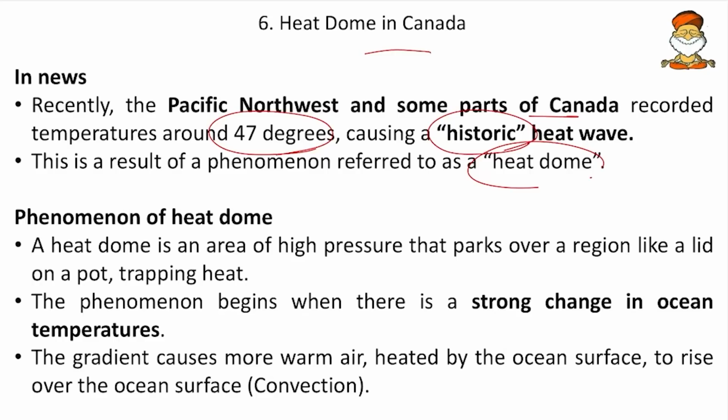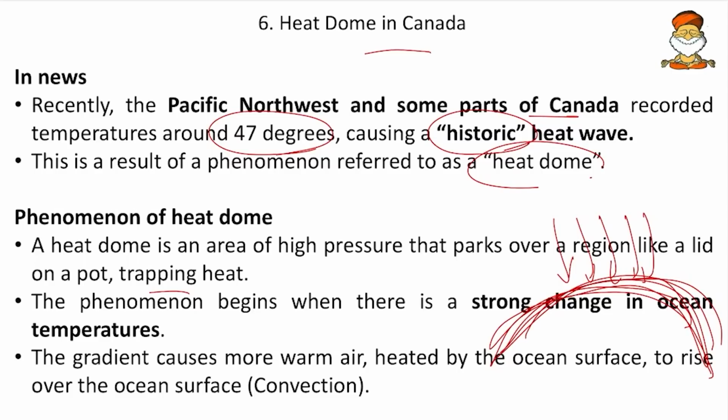A heat dome is an area of high pressure that passes over a region like a lid on a pot. So here there will be a high pressure wind, and high pressure wind will always be a descending wind. Whenever the wind descends, it will trap the warm air below it, thereby forming a pot like this, and this high pressure wind will act as a lid for this pot, so thereby the heat dome will occur.